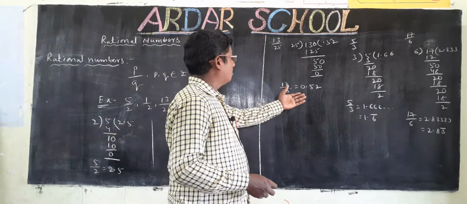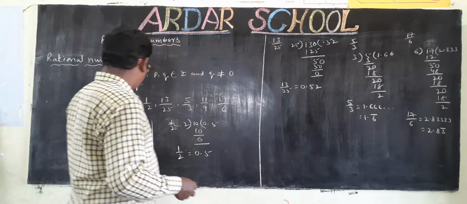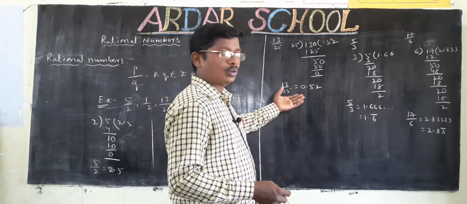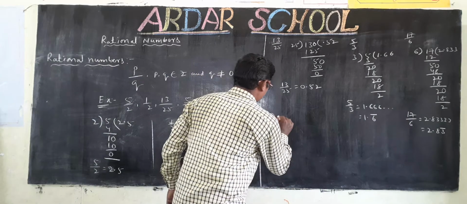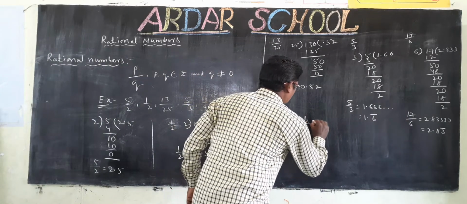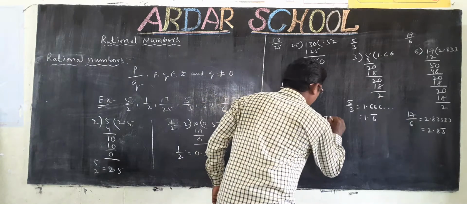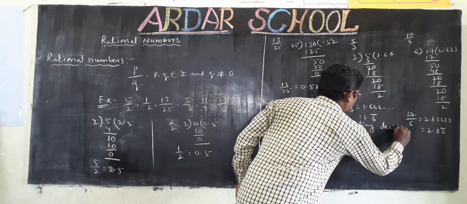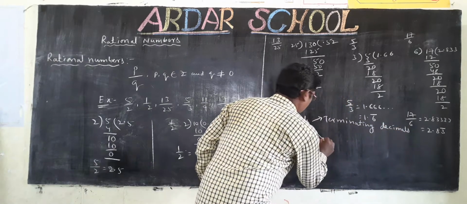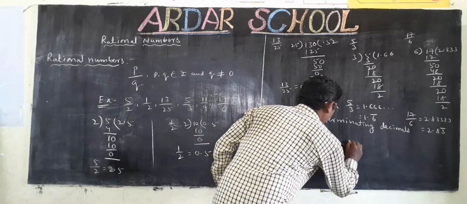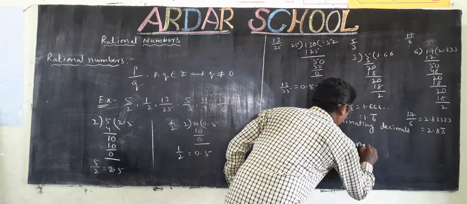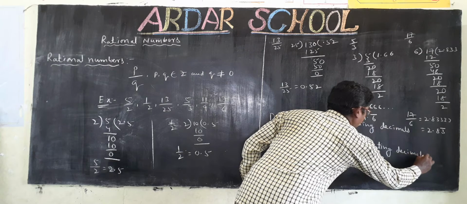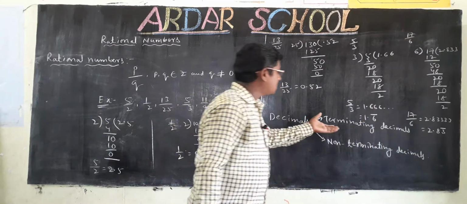In these examples you have to observe that these are decimals. The decimals are classified into two types. One is terminating decimals. Second is non-terminating decimals. So what are terminating decimals?